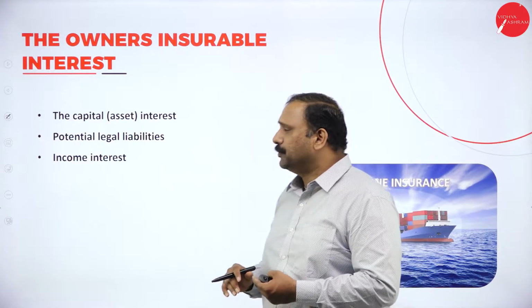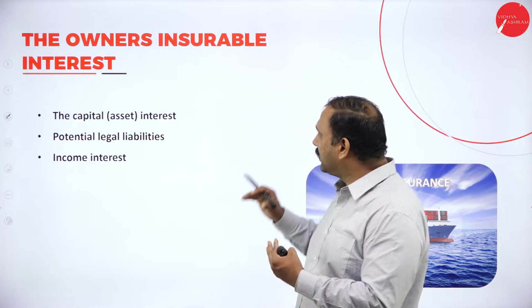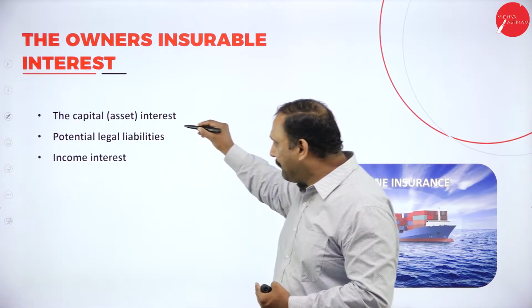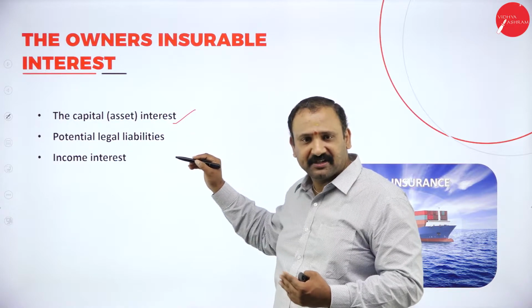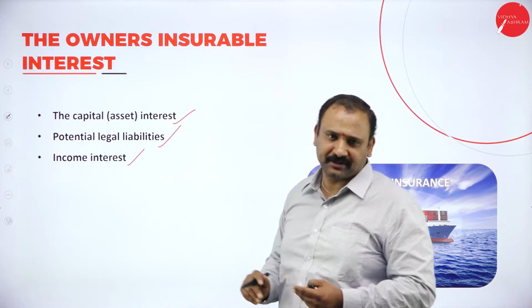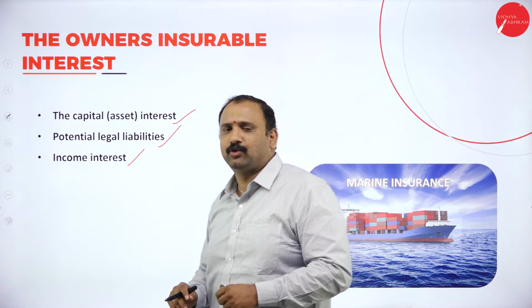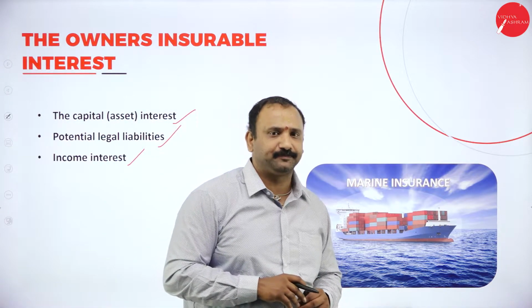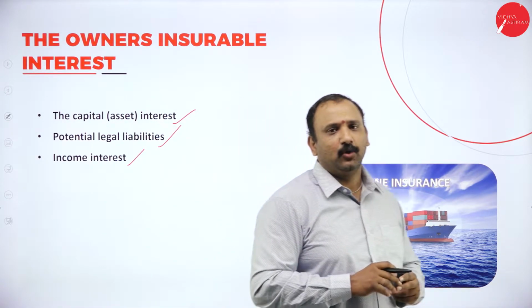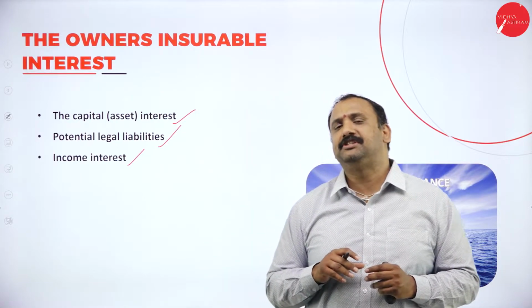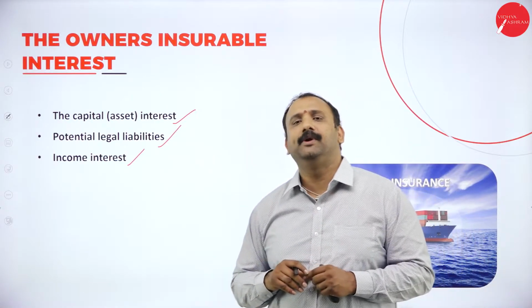Moving forward, we have to understand what are the owner's insurable interests in this: the capital asset interest, the potential legal liabilities, the income interest. Let us go back to the business in order to understand this insurance concept. Any person who is doing business always wants to understand what is the potential outcome of doing a business.